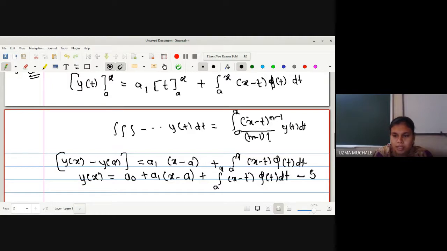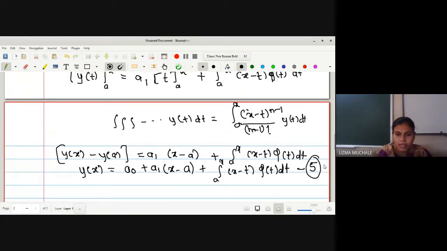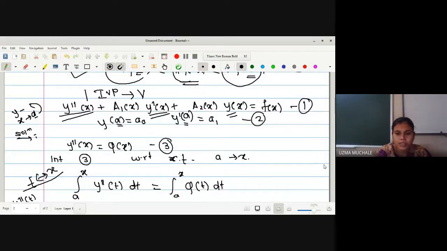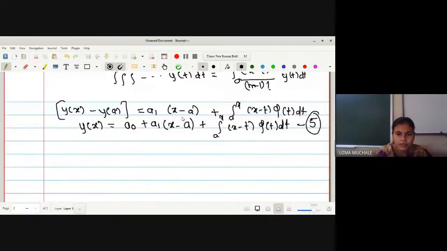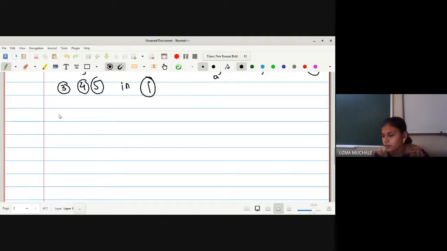So here our next equation is equation 5. Okay. So here we have found the value of y of x. You can see this is our equation 5 and equation 4 and equation 3. So combining all these three equations, we have to put it in equation 1. We have the value of y double dash. Y dash we have already found with the help of y double dash by integration. After integration of y dash, we have found the value of y. So combining all those values, we have to put it in the equation and solve. Right. Now let us write down, substituting equations 3, 4, 5 in equation 1 and we have to solve.